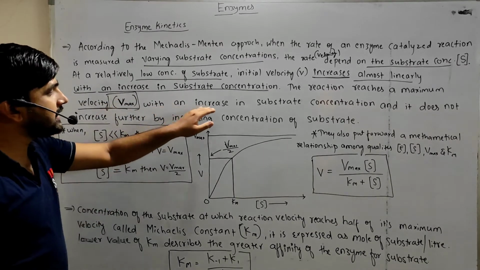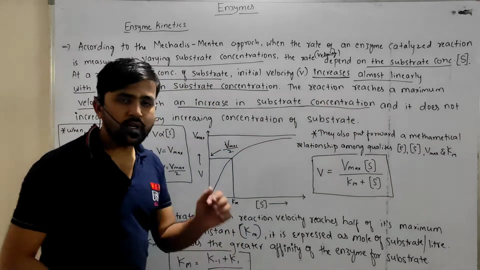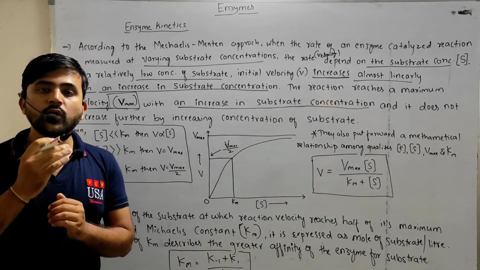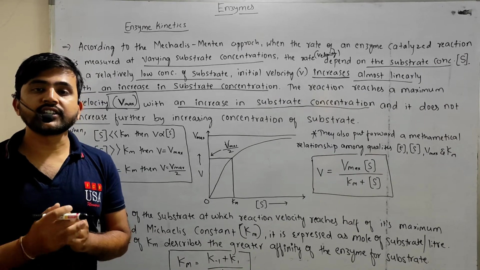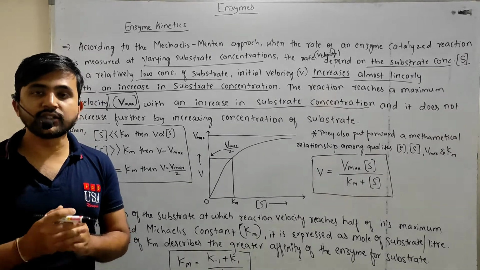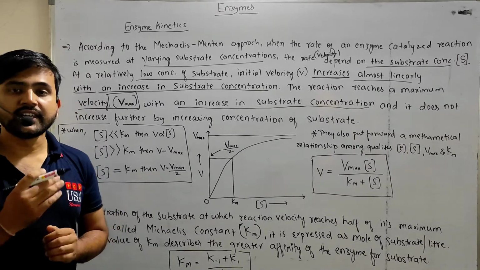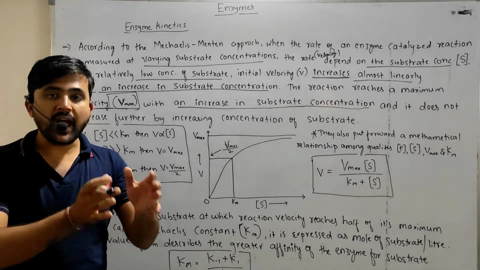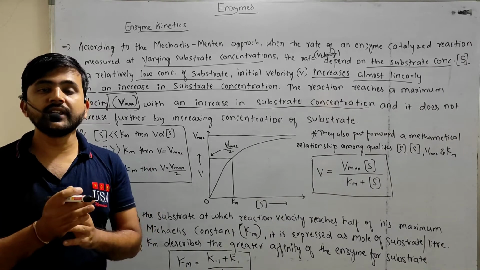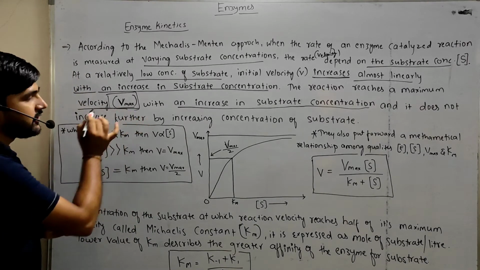As you increase the substrate concentration, the velocity increases up to a maximum level, and that maximum level is the Vmax.